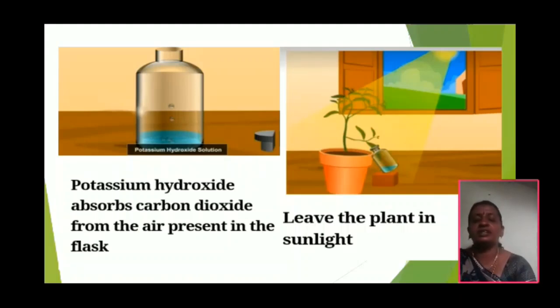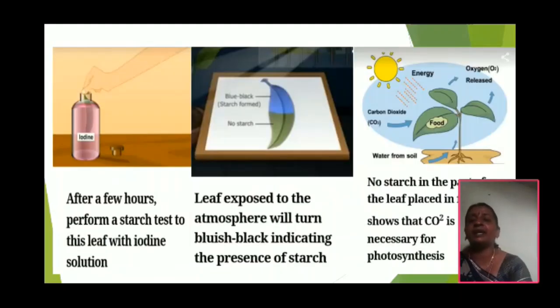After a few hours, what will happen? Take one petri dish, spread the leaf and add a few drops of tincture iodine solution. How to test for starch? Iodine solution is used to test for starch.